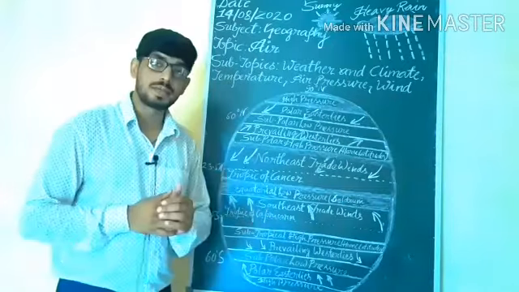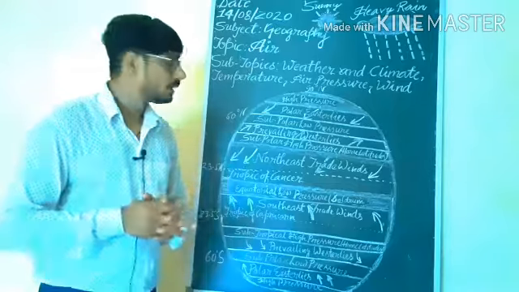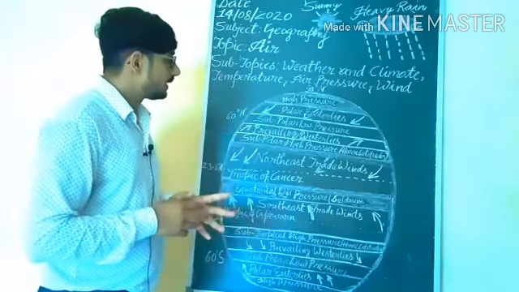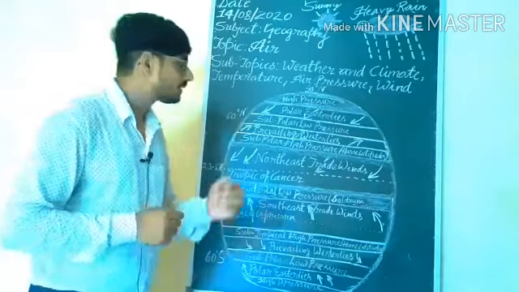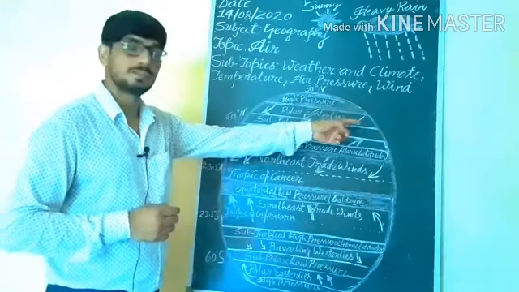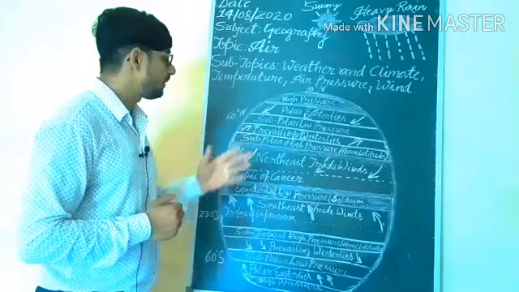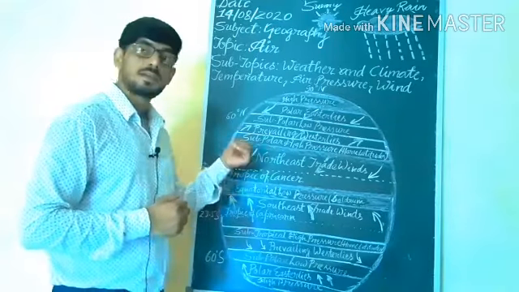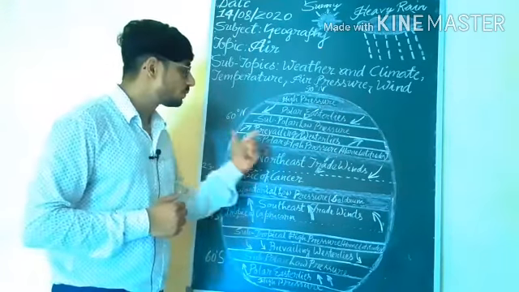Afterward, in this figure you will see which types of winds are blown. In polar areas, the wind is known as polar easterlies, which blow from east towards west. Understand? Afterward, prevailing westerlies, meaning the wind which blows from west to east.